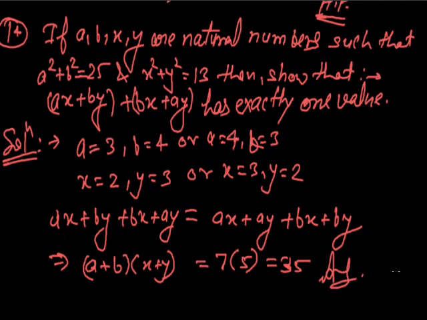Let us move to our next question, question number 15, that is given to us as 2x square plus 3y square is equal to 35.